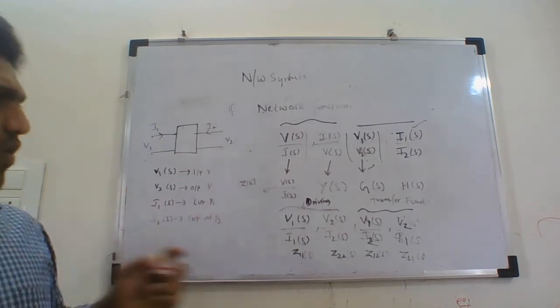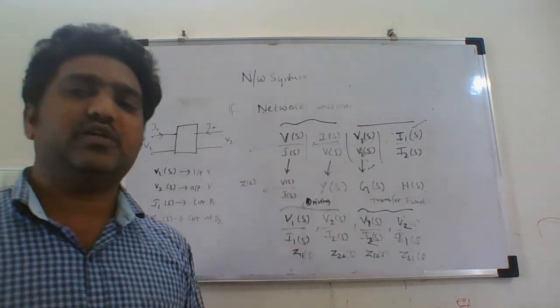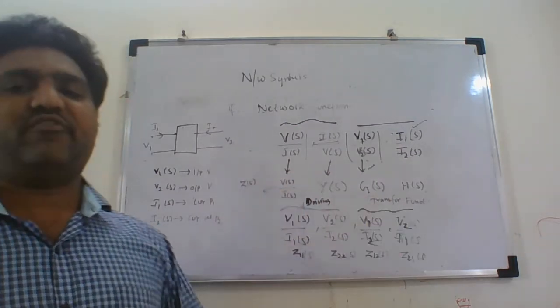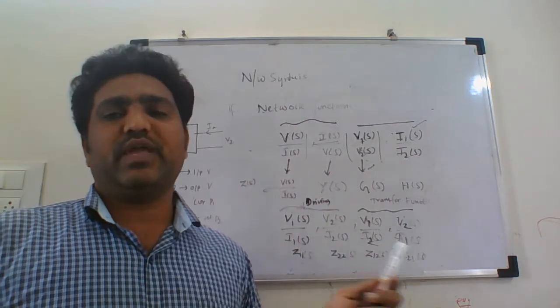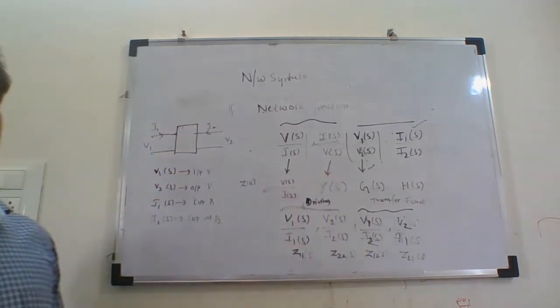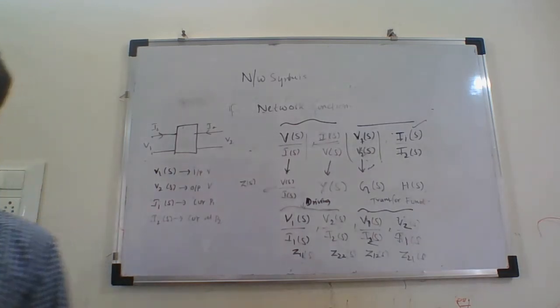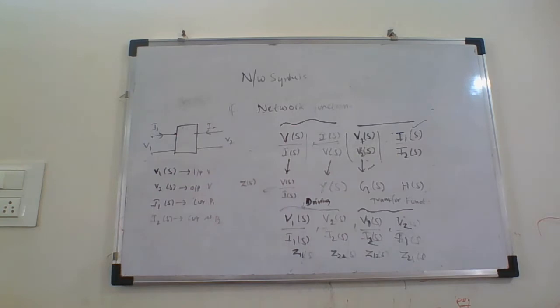So all these terms can be used as a network function, and if any one of these is given, we can perform the network synthesis. All these are basically characterizing the network, so all of them can be called network functions.